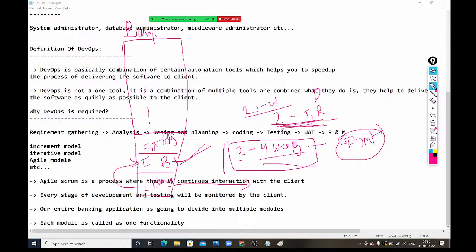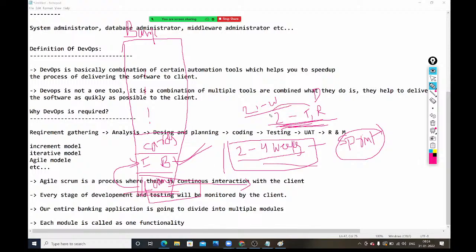But here the problem is the base module. The first module itself is not working properly. Then what is the use of the second module? If you construct a first floor and a second floor without a proper base, what is the use? The base should be correct, then only you can construct other floors on top of that. Here, developer time is unnecessarily getting wasted.